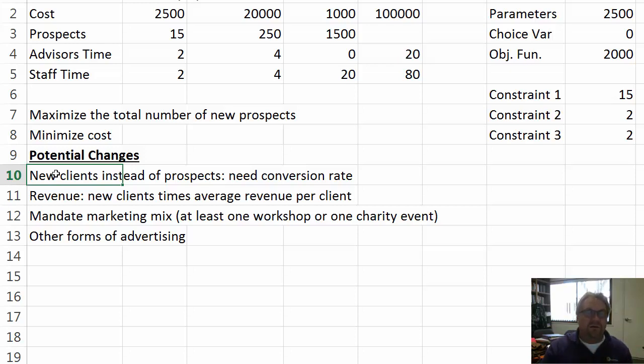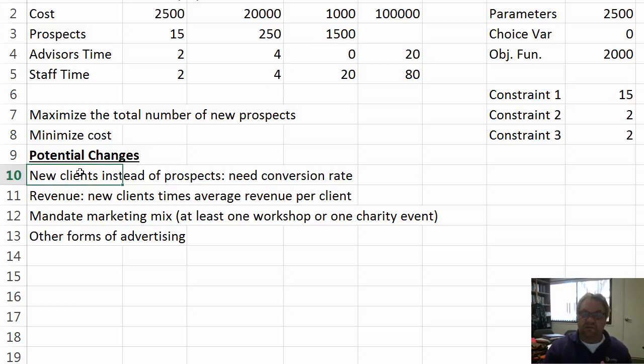In other words, if you go to a workshop and you invite 15 people, what percent of those people are going to become clients? Same thing if direct mail. If I do a direct mailing piece and I come in contact with 1,500 prospects, what percentage of those prospects are going to convert to new clients? So you can easily change this to new clients. You just need some more data.